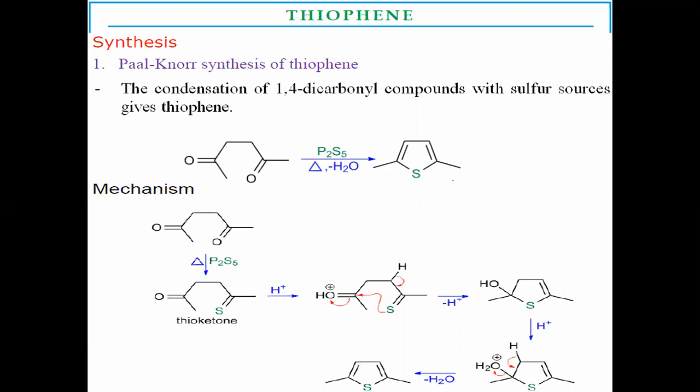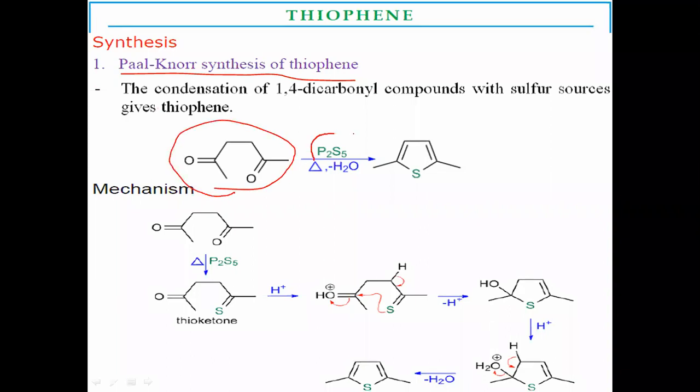Now we move on to the preparation reactions of thiophenes. First synthesis, Paal-Knorr synthesis. We have already heard this type of synthesis in furan as well as pyrrole. The starting material is the same 1,4-dicarbonyl compound, the only difference is the reagent. For sulfur-containing five-membered rings, P2S5, phosphorus pentasulfide, is used. If this pentasulfide is used, there is formation of a substituted thiophene.